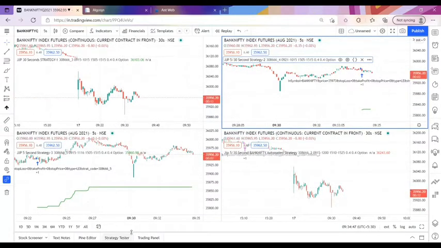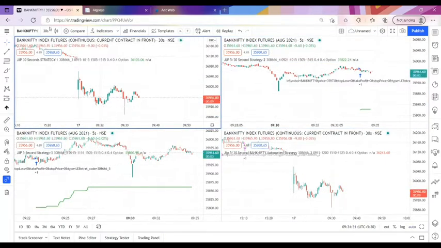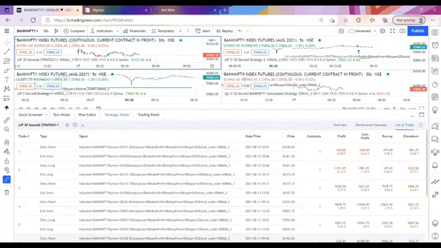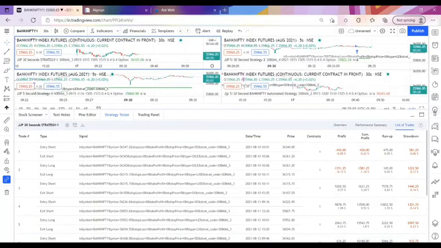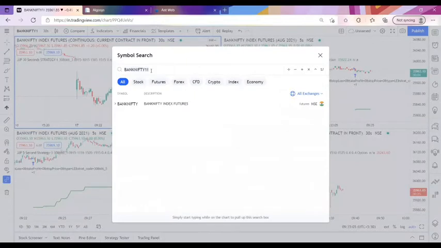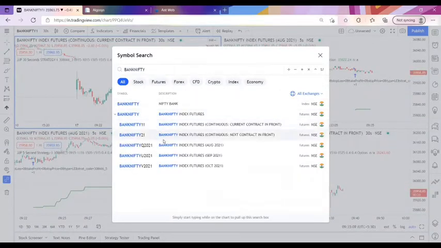So you can see the strategy tester for every strategy right now. This is the 30-second strategy, the strategy number 1 we have given with 30 seconds time frame. Right now you can see in the strategy tester, and we need to open the August contract to see the full back test of this strategy. So I will be opening the August contract right now.